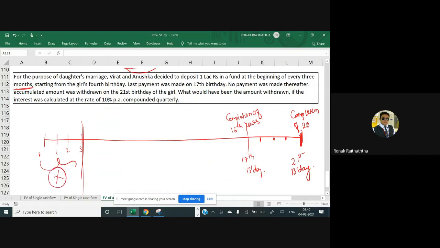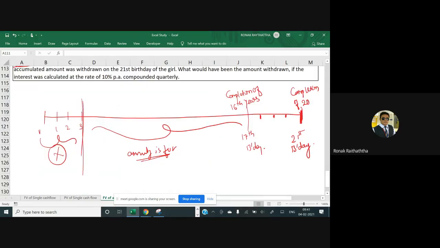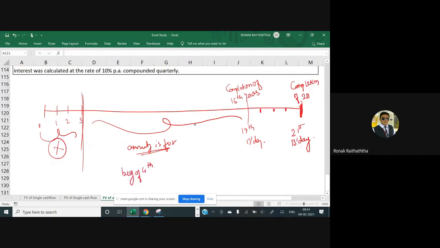So annuity is getting started at the beginning of the fourth year to the end of the 16th year. So I can say on the 17th birthday, right? So I can say annuity is for the beginning of the 4th year to the end of the 16th year, because when there would be the end of the 16th year, the 17th is started.